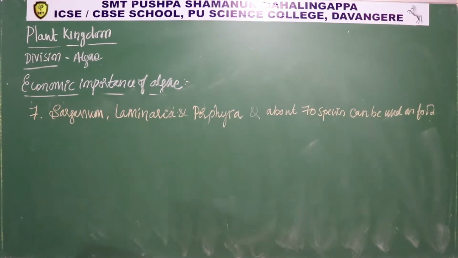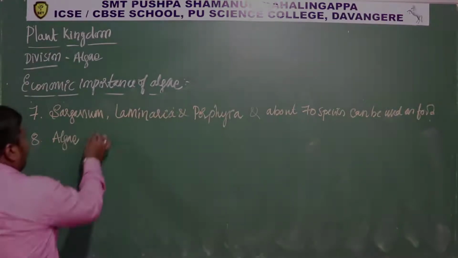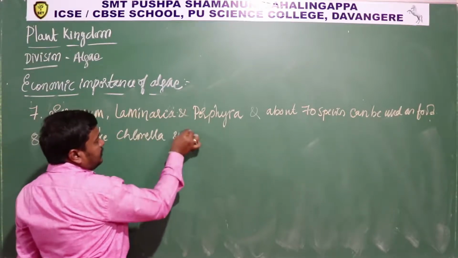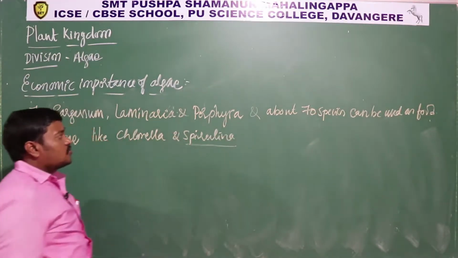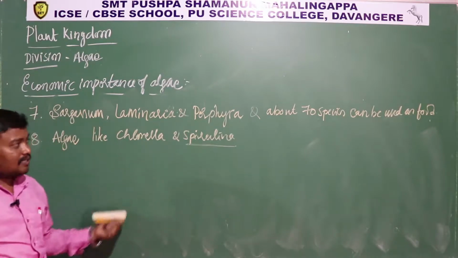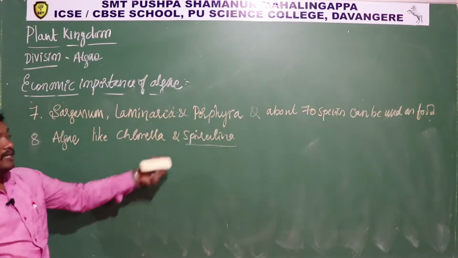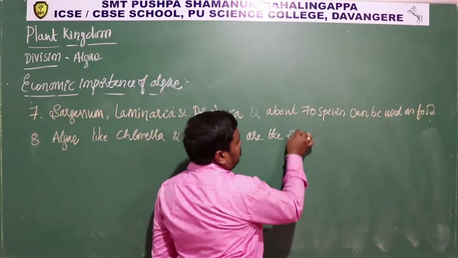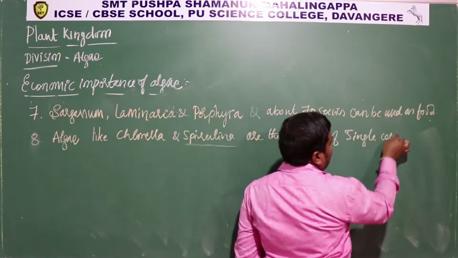Okay, so this is one important point. Algae like Chlorella and spirulina. So one more important point. This spirulina was earlier in algae itself, so we are treating it in algae also. Actually this is placed in Monera also, spirulina. So Chlorella and spirulina are the source of single cell protein.